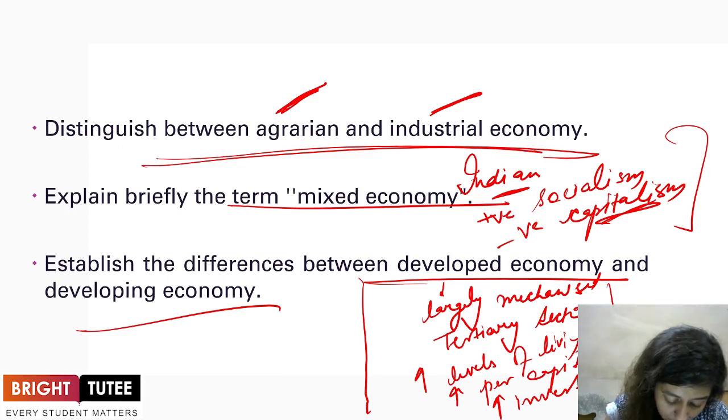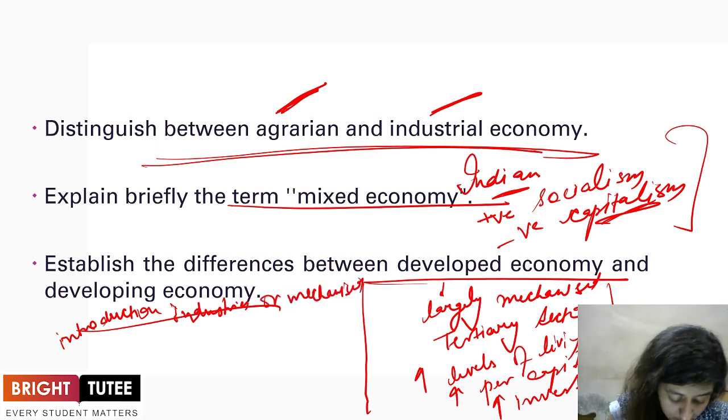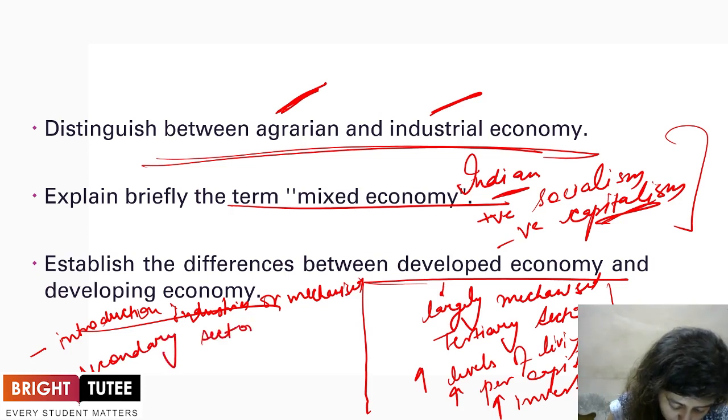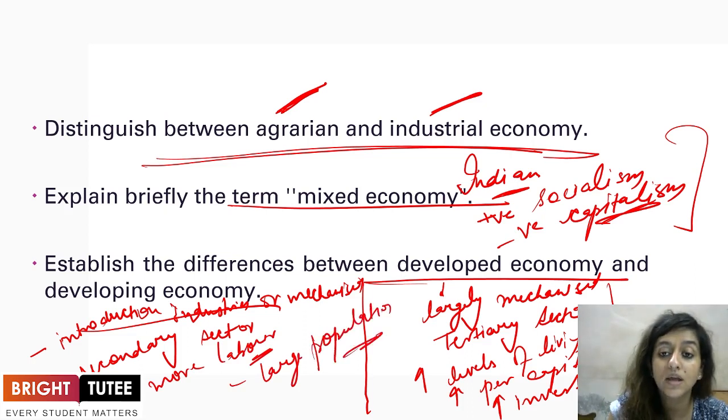When you talk about developing societies, it is the introduction of industries, machinery, or mechanized techniques rather. It has an economy dominated by the secondary sector, and it also has good potential. More per capita income is required, more laborers are required, and a fairly large population is needed for the operation of this sector.